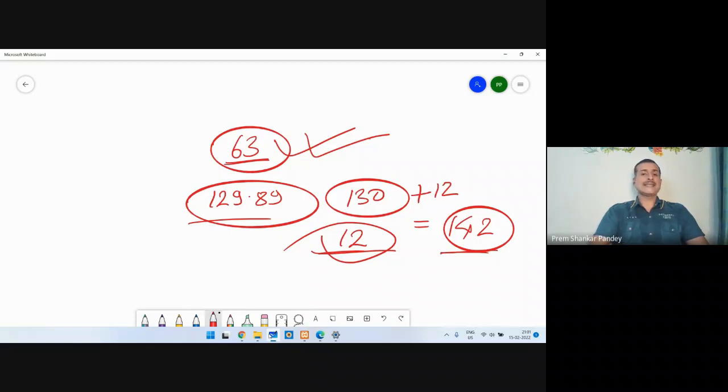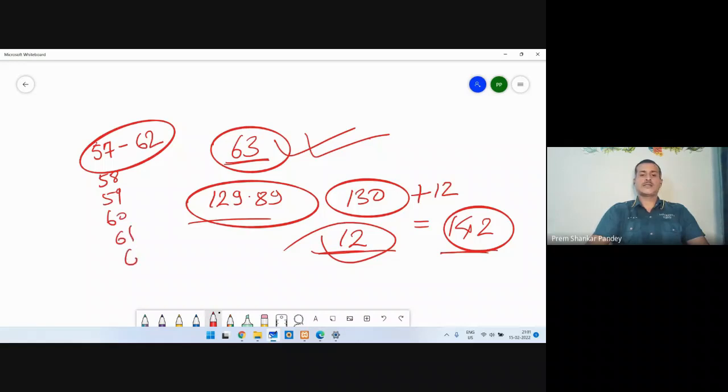So I can say that the competition is between 57 and 60. All the candidates who are scoring 57, 58, 59, 60, 61, and 62 are going to fight for the merit. So they need to prepare hard. The one who is on 57 has to prepare very, very hard to get into the merit.